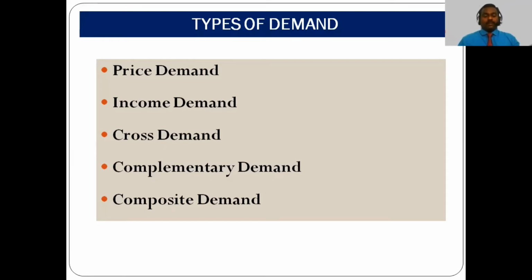The next concept is complementary demand. This is also called joint demand. That means the demand for more than one product at the same time. For example, car and petrol. If you have a car without petrol or any other type of energy, there is no meaning; your car cannot be moved from a particular place.